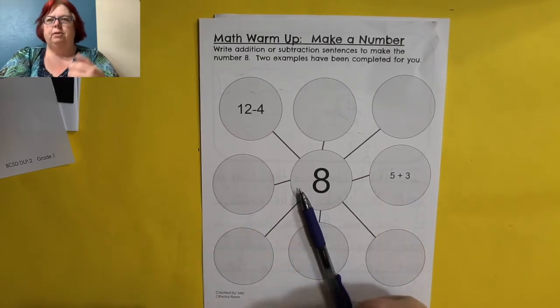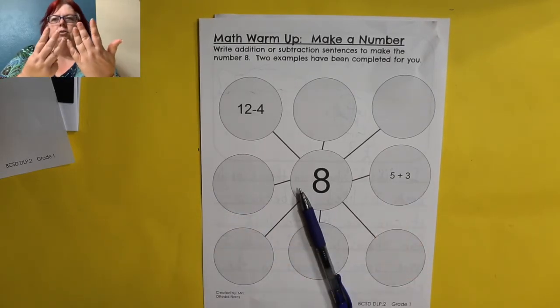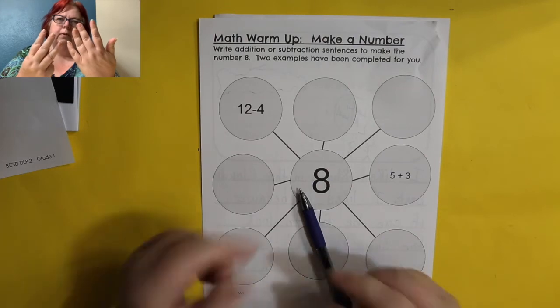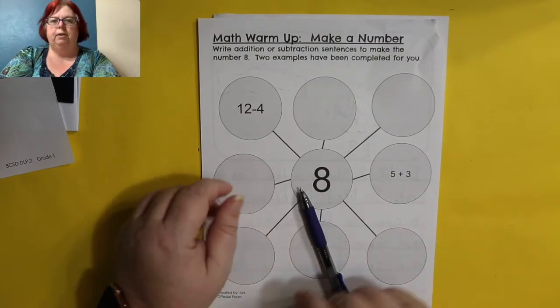And then we have 5 plus 3. So 5 plus 3. Did that equal 8? That also equals 8, right? I have 8 fingers up.